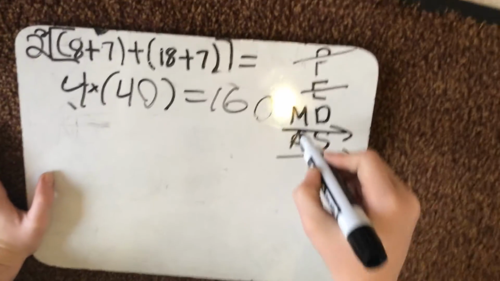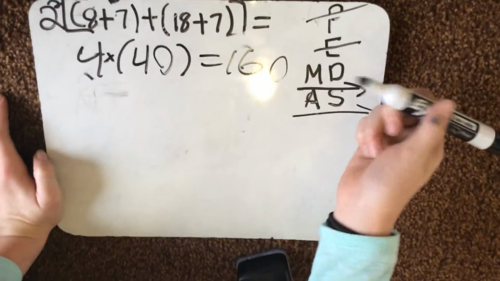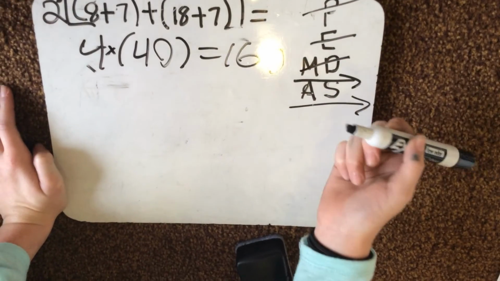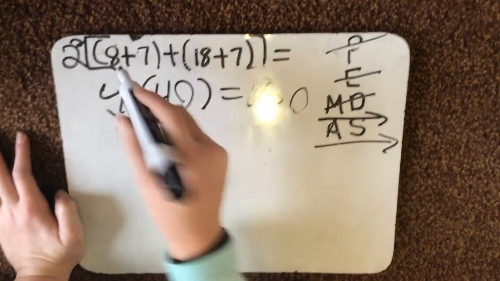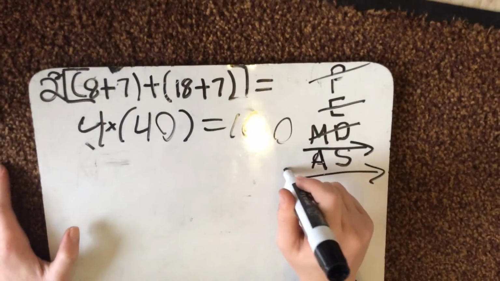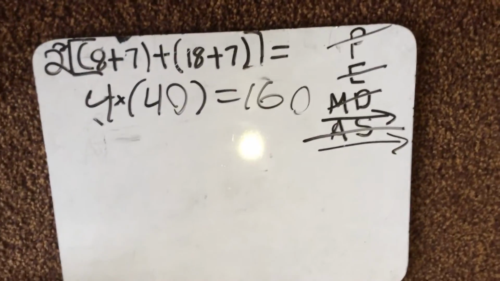160, and then there was no division, so you'd mark that off, and then the adding was already in the parentheses, so that was already done first.